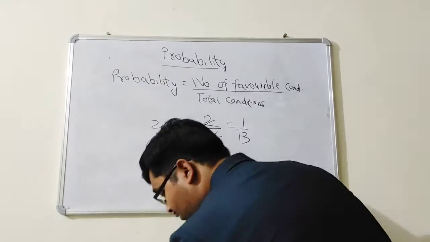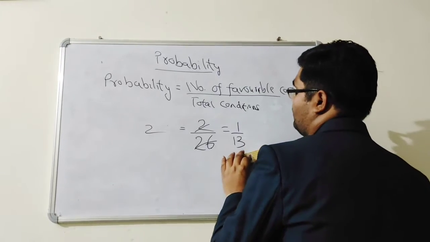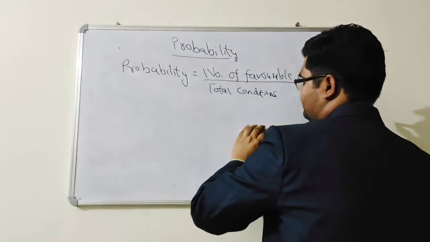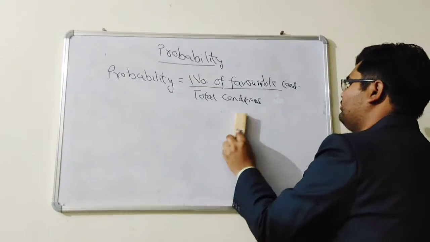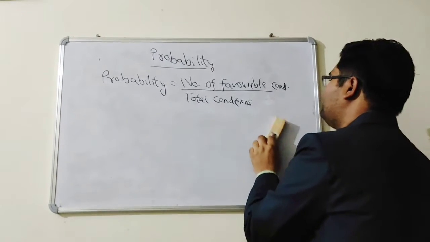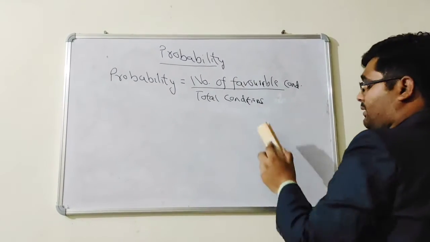Whenever you have to do this, first you have to take care of the number of favorable conditions, means whatever you wish, which type you have to make out. Then you have to take the total condition.